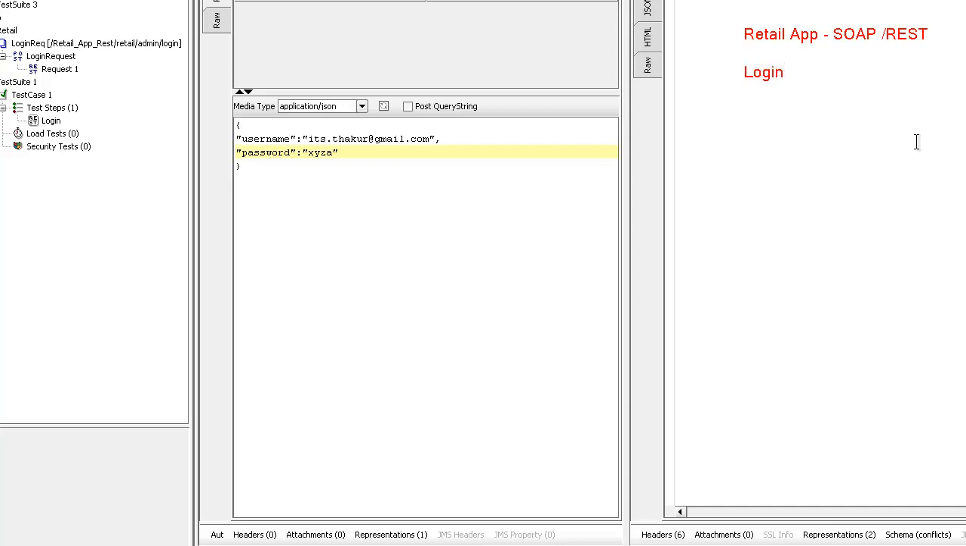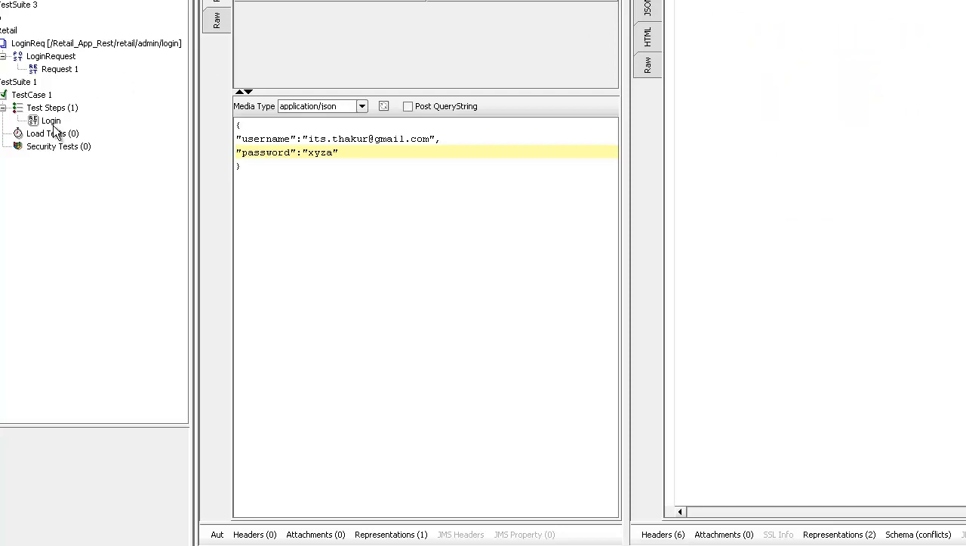You can log in as a user or as an administrator. You can add products into your store, you can add different kinds of products, and you can add the categories in which the products have to be added. A user, when he logs in, can buy products, which means he can add to cart, check out, and search products. So these are all the various web services we have in this retail application. But don't go into that application right now.